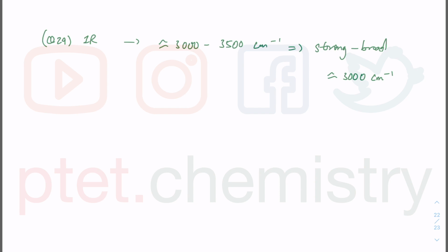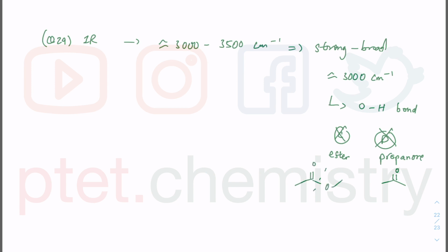All right, so what happened there? That indicates the OH bond. We still don't know the functional group, but because there's an OH bond, we can cross out C, which is an ester, where there's no OH bond. We can cross out D, which is a ketone. Propanone is a 3-carbon ketone, there's no OH bond at all. Ethyl ethanoate is a 2-carbon alcohol and a 2-carbon acid giving you ethyl ethanoate. So ester and propanone there, C and D are out.